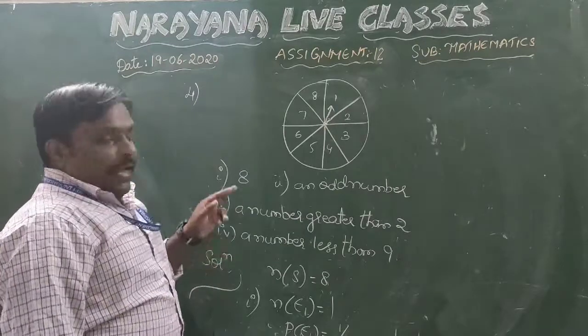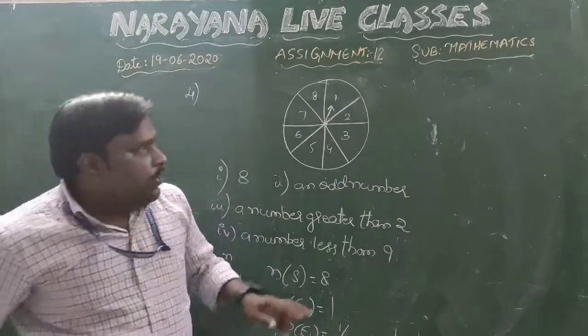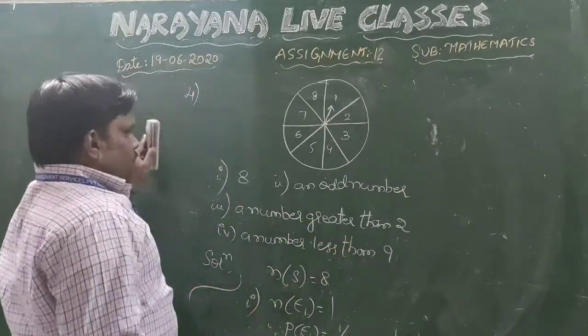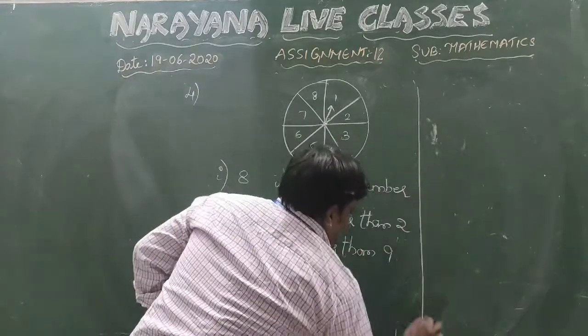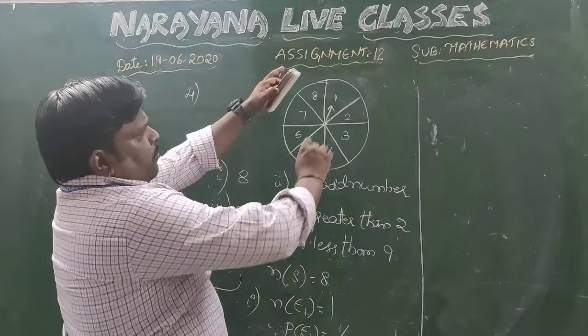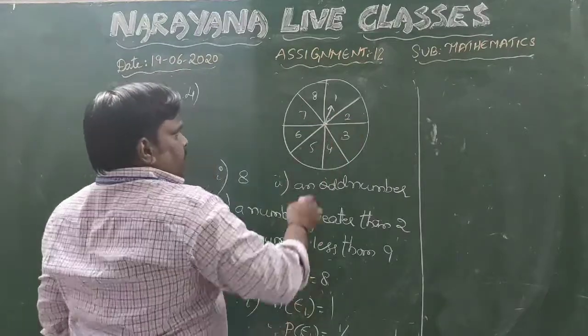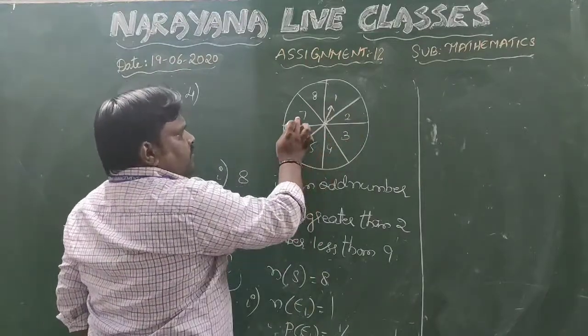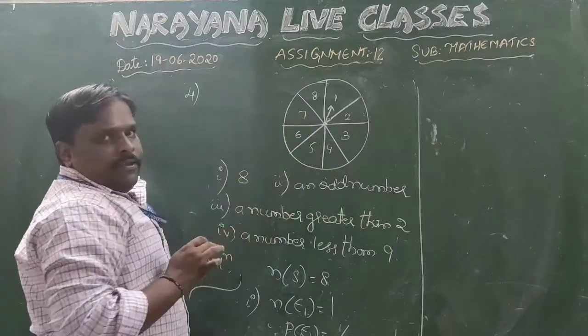Coming to the next one, an odd number. Now if you check properly, how many odd numbers are here? 1, 3, 5, 7. There are 4 odd numbers.